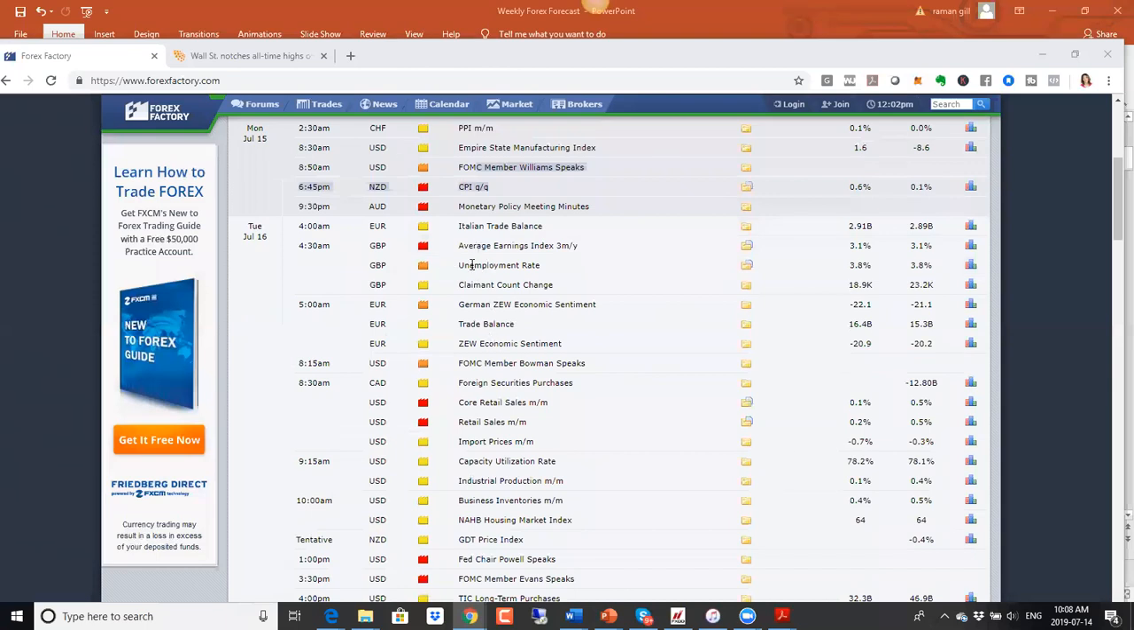And then on Tuesday here, we have an important piece of data for the British pound. This is the average earnings index as well as the employment numbers. This is kind of like the non-farm payrolls that we see for the US. It is a big, important piece of data that comes out. So same thing for the British pound here. Employment numbers are very important, so we have to look at employment numbers.